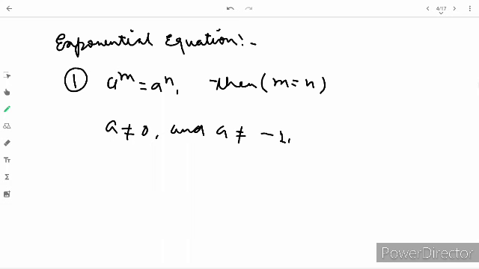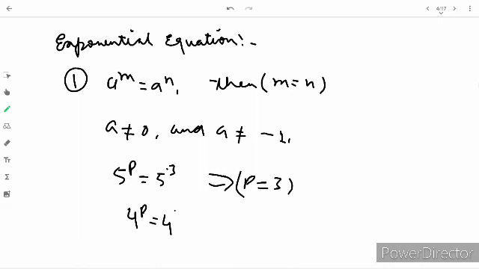For example, if 5 raised to p equals 5 raised to 3, what is the value of p? So p equals 3. Next, 4 raised to p equals 4 raised to 4, so the value of p equals 4.